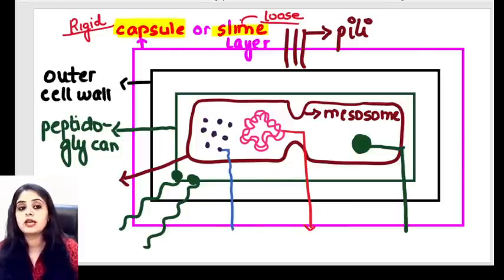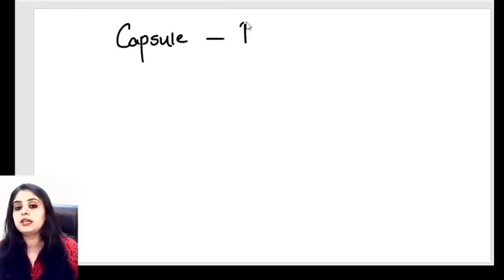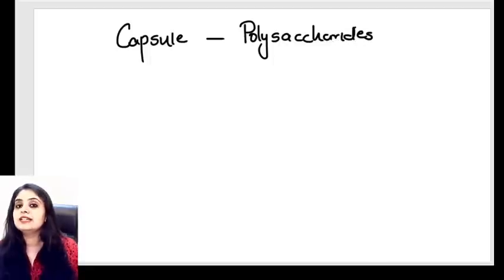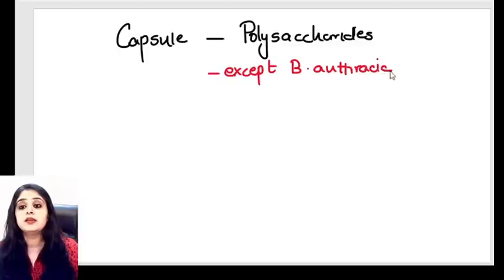Now there's a question on the capsule that you get, guys. Please note, what is a capsule made up of? Remember, capsules are made up of polysaccharides. Capsules are made up of polysaccharides. If I said that, this means there will be some exception. And yes, there is an exception which I'll be teaching you under bacteria, that is Bacillus anthracis or Bacillus anthrax. Remember, Bacillus anthracis does not have a polysaccharide capsule, it has a polypeptide capsule.